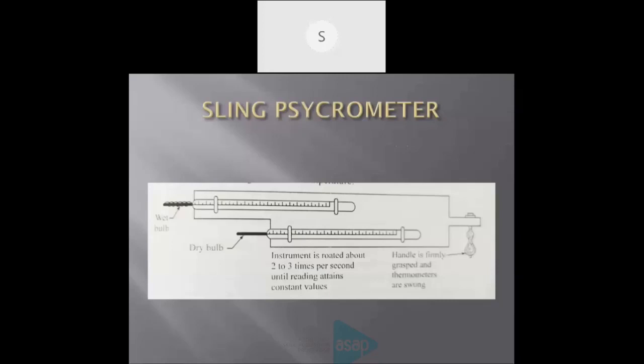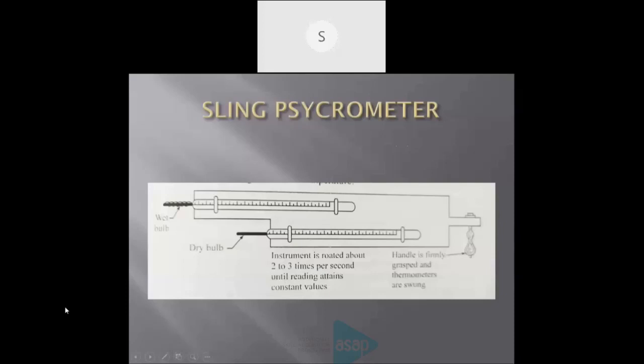By rotating this psychrometer in the atmosphere, it will cut the atmospheric air and record the temperatures. Now, if the wet bulb temperature is low, we understand that the atmosphere has low moisture content or humidity.